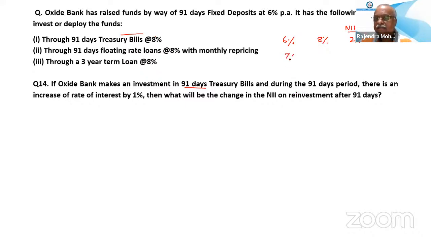So this has increased to 7%. This has increased to 9%. So net effect will be 2. Same. No change. There will be no change. So therefore, there would be no change in the NII. That is the answer. No change in NII.